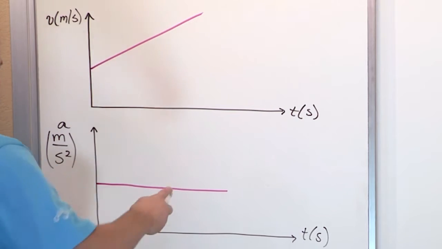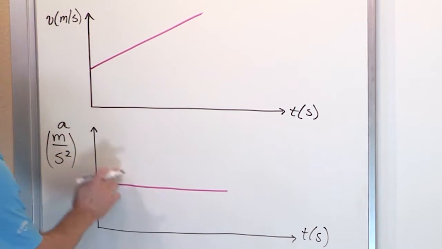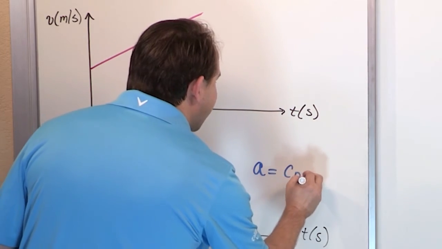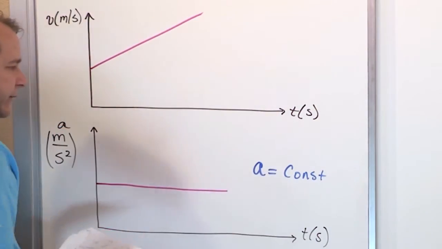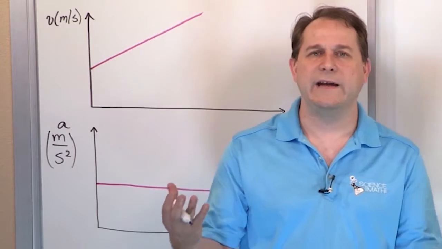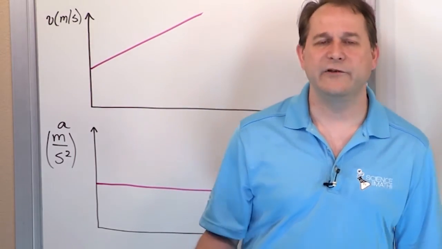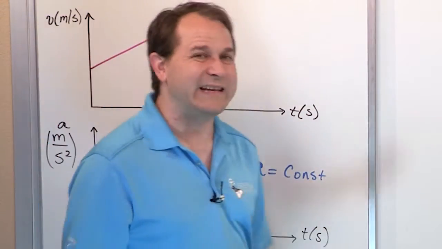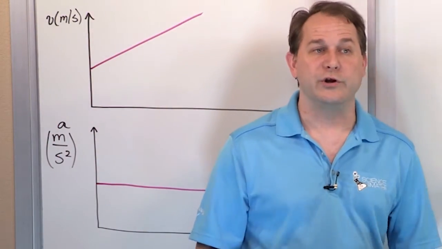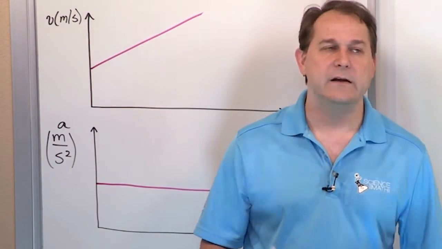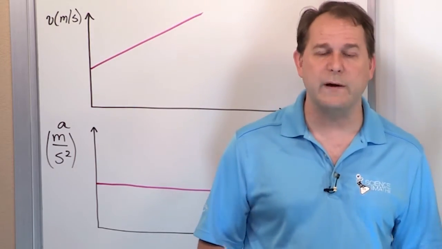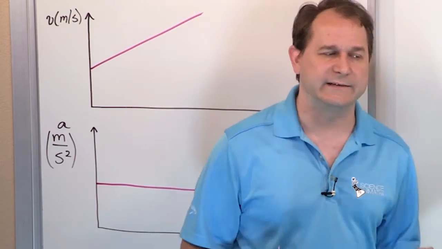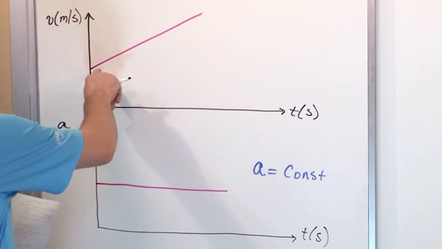We know from algebra that this is telling us that this acceleration is just a number. So if I had to write an equation, because remember, this is all about finding the equations of motion, what is the equation for the acceleration? Well, all we know is it's equal to a constant. It's usually given to you in your problem, or you can calculate the value of a given everything else, but once you find a, it's always the same for that problem because this is only constant acceleration problems.